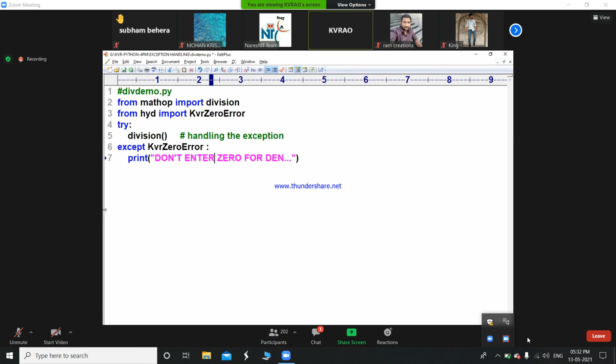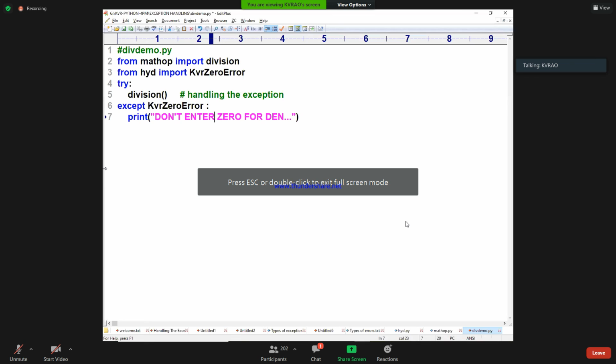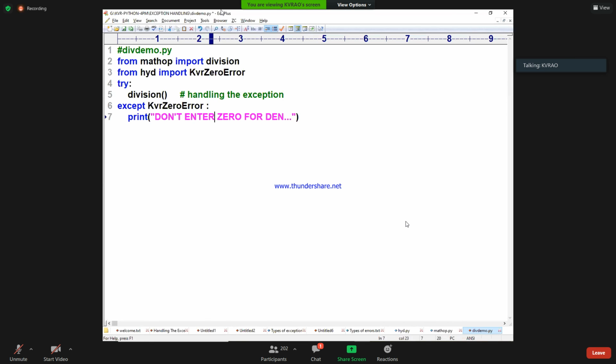How many phases are there? Development of the exception, hitting the exception, handling the exception. Handling the exception, easy or difficult?